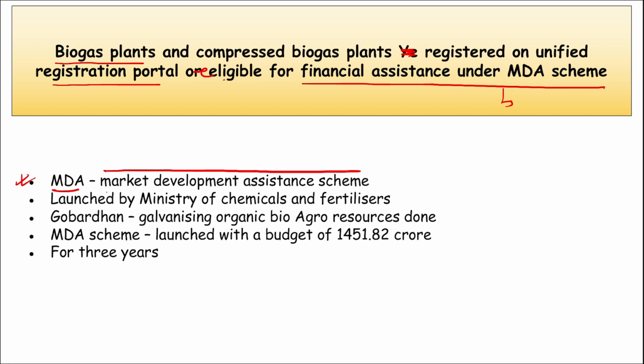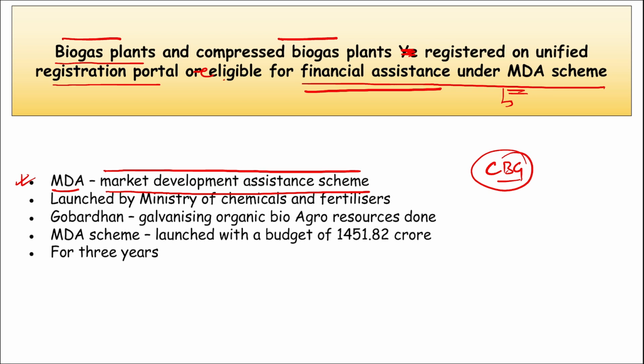Market Development Assistance Scheme. So in order to provide the biogas plants and compressed biogas plants the required funds they need to grow, the required facilities, they need some financial assistance, or a market expert, or a person who can guide them through that journey. Correct? So under this Market Development Assistance Fund, to get financial assistance, biogas plants and compressed biogas plants have to register under the Unified Registration Portal. Correct?